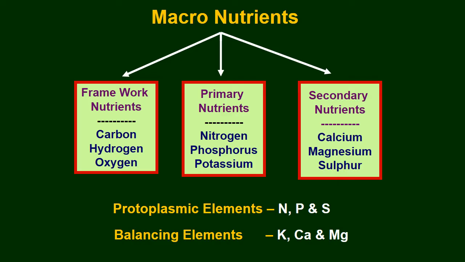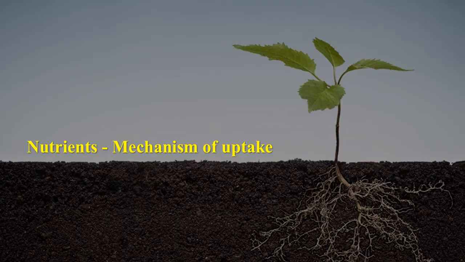Under macronutrients, there are further 3 categories. First is framework nutrients: carbon, hydrogen and oxygen. Next, primary nutrients: nitrogen, phosphorus and potassium. Next, secondary nutrients: calcium, magnesium and sulfur. Further, nitrogen, phosphorus and sulfur are involved in protoplasmic functions, hence they are called protoplasmic elements, and potassium, calcium and magnesium are essential for osmotic adjustment and signaling mechanisms. So they are important for balancing functions, hence they are called balancing elements.